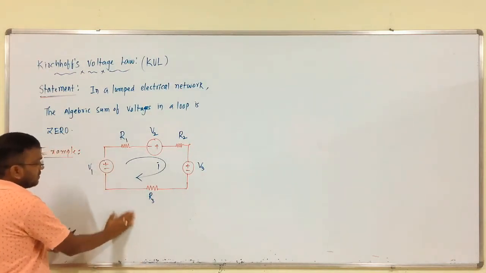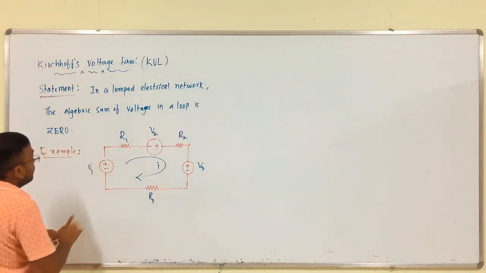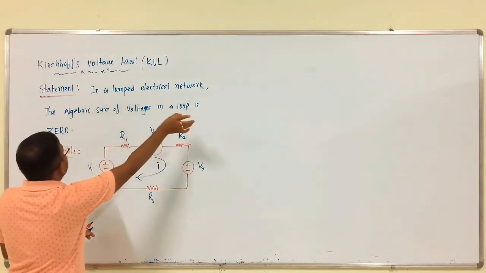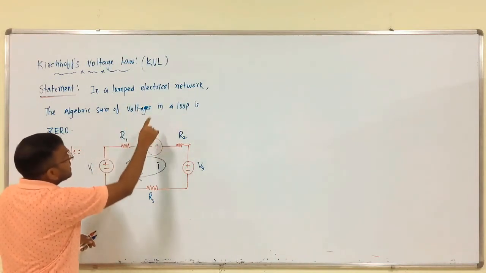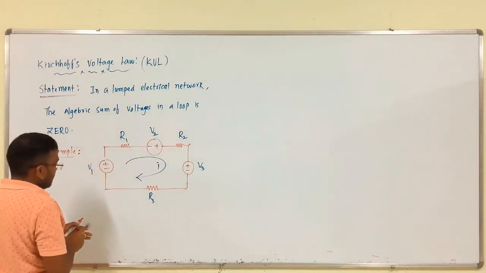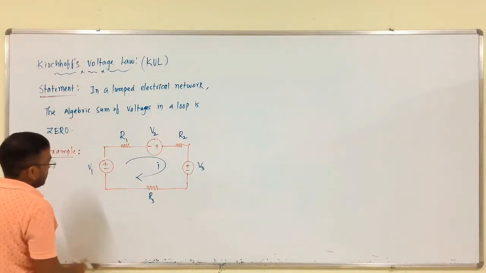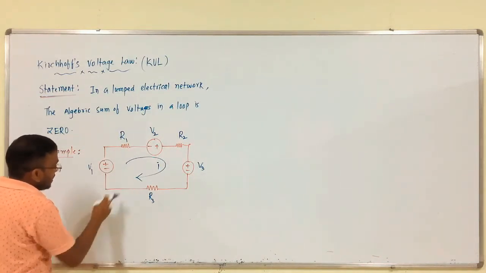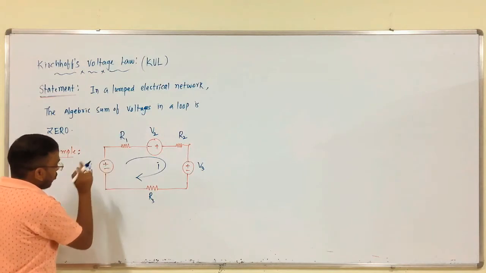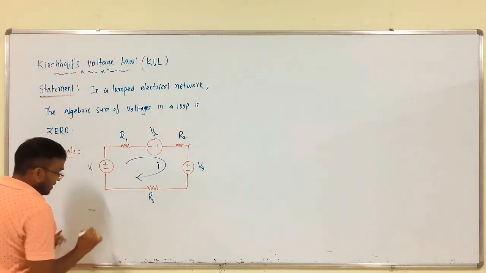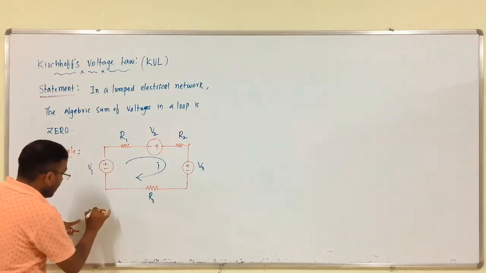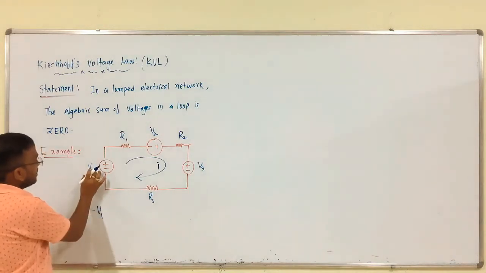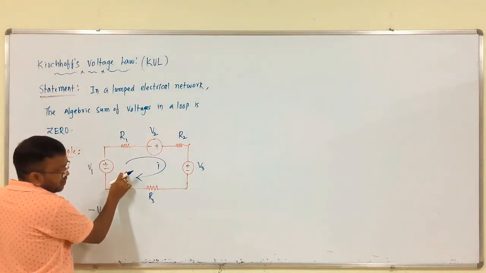So, from this, what is the statement? In a lumped electric network, the algebraic sum of voltages in a loop is equal to 0. So, we have to write the KVL equation, starting from this source. What is the current direction? From negative to positive, that is why we consider negative voltage, minus V1, right. Always current prefers high potential to low potential.